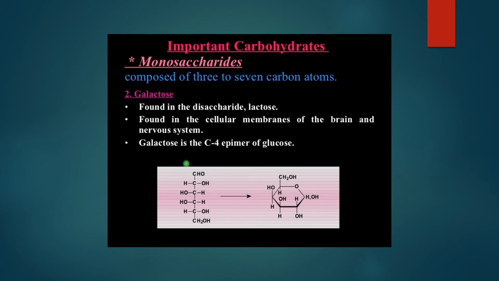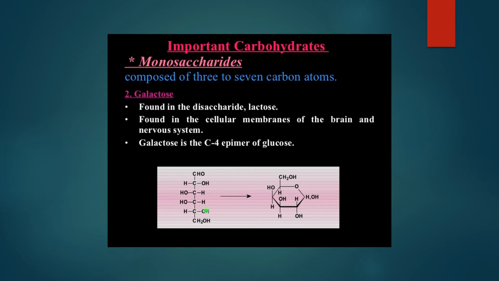Galactose is the C4 epimer of glucose. What do you mean by epimer now? Epimer means that even though the molecular formula is the same, the hydroxyl OH group arrangement of the two molecules, like galactose and glucose, is different. The configuration with respect to the OH group at the fourth carbon atom is different. Which is the fourth carbon atom? 1, 2, 3, 4. This is the fourth carbon atom.